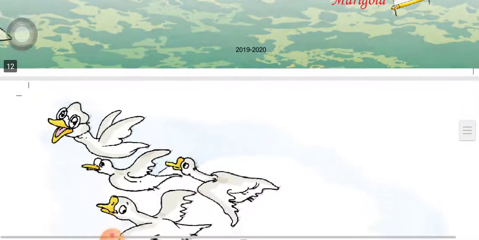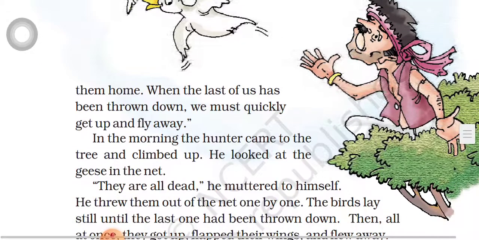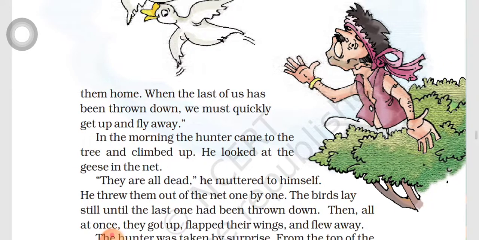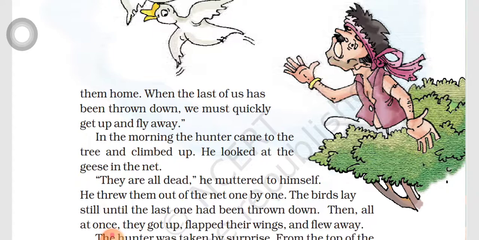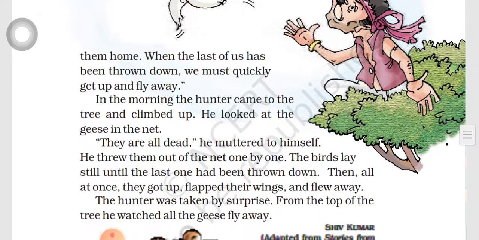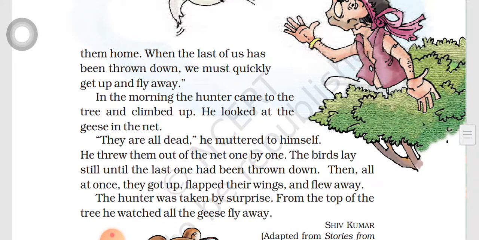The wise bird is giving an idea to them. When the last of us has been thrown down, we must quickly get up and fly away. Till the last bird, we have to pretend like a dead bird. After that, we will all get up together and fly away.